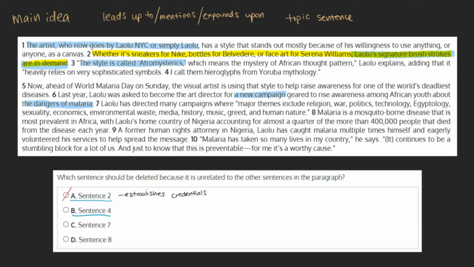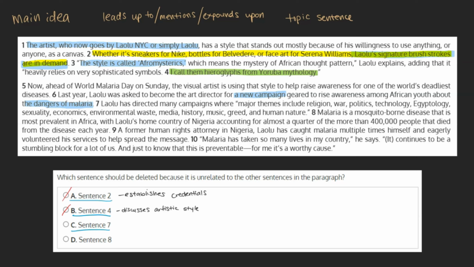B. Sentence 4. I call them hieroglyphs from Yoruba mythology. While this might not tie directly to malaria, it expounds upon the previous sentence, in which Laulu discusses his artistic style, which, again, lets us know why he was chosen for this campaign. This can be marked as incorrect.